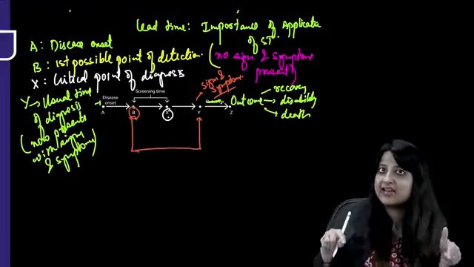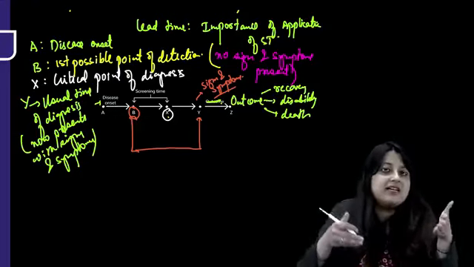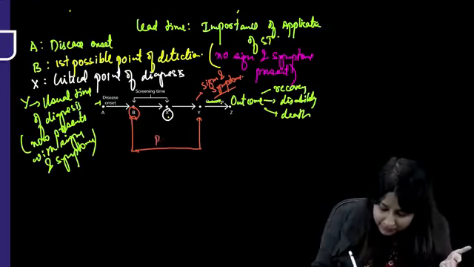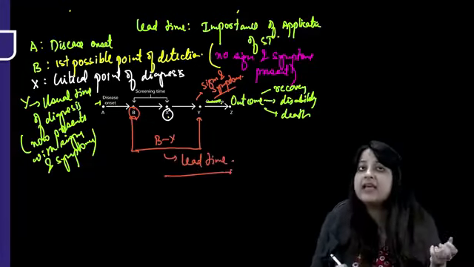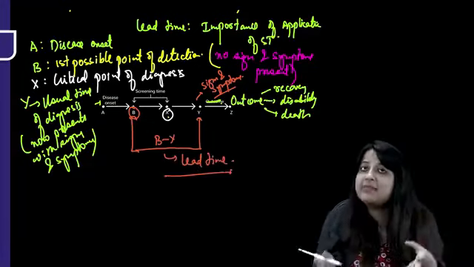I'm trying to detect the disease before signs and symptoms. Pathogenesis has started. So I am leading in the early detection of the disease by this B to Y, and this B to Y, everybody, is the lead time.